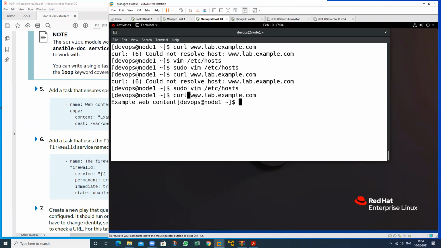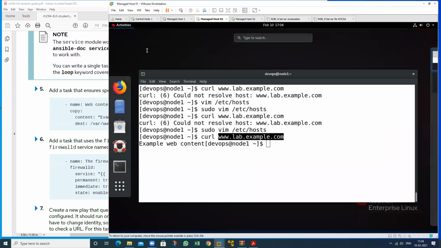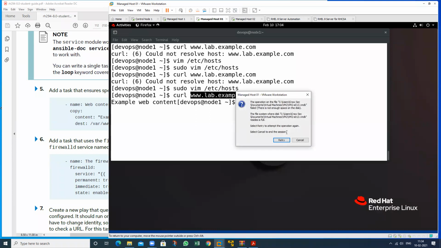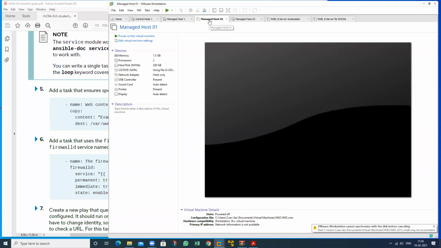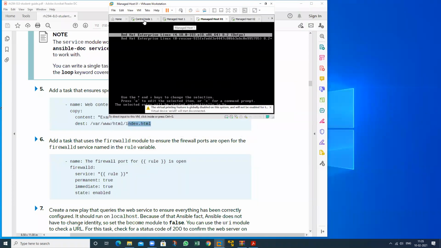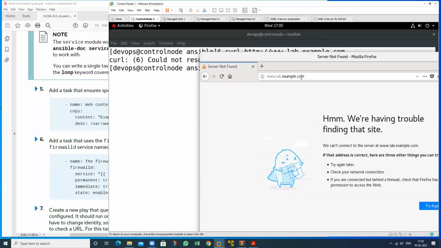If you want to open this in a web browser also, just copy this one and paste it in a web browser. Okay, we have a problem regarding the space, so we are not able to open this one. So just open this again. We already have the web browser. Now check this one, but my machine is not working, so it's not working like this.